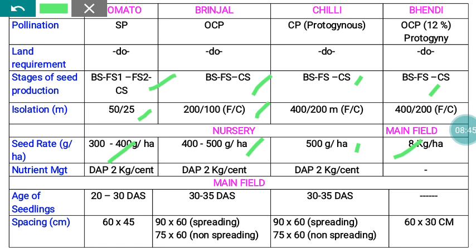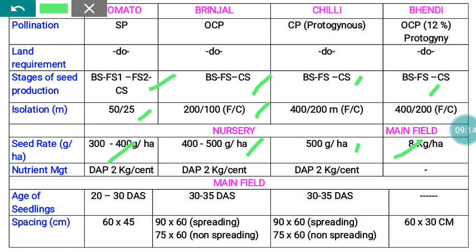Then regarding nursery nutrient management, for tomato, brinjal and chilies, in all the cases we have to apply DAP 2 kg percent. Regarding the main field and transplanting operation of tomato, brinjal and chilies, in the case of tomato we transplant the crop when it attains the age of 20 to 30 days, and in brinjal 30 to 35 day old seedlings are transplanted. Similarly in the case of chilies also.